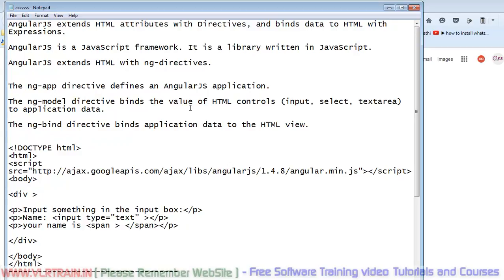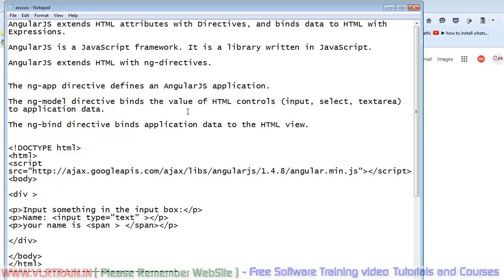For example, if in your HTML page you have a text box and you want to integrate that text box into AngularJS, at that time you use the ng-model directive. So the ng-model directive binds the value of HTML controls. Finally, the ng-bind directive binds the application data to the HTML view.